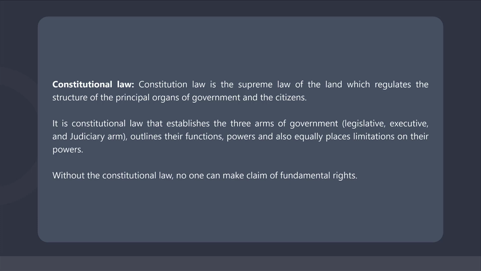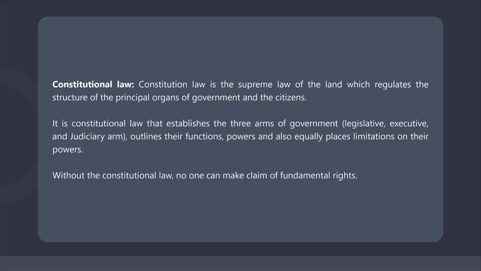It is constitutional law that establishes the three arms of government: legislative, executive, and judiciary arm, outlines their functions and powers, and also equally places limitations on their powers. It is also the constitutional law that guarantees the fundamental rights of the citizens.